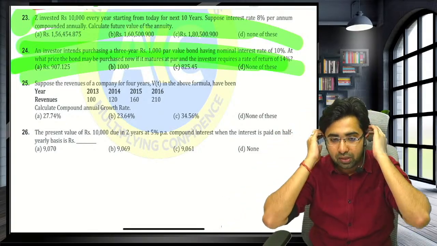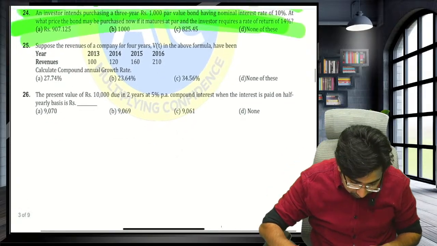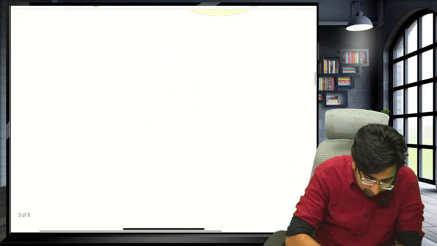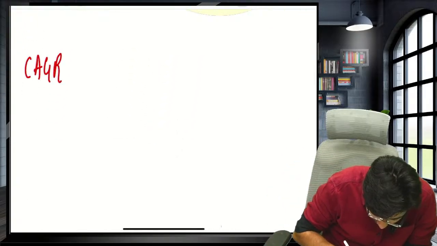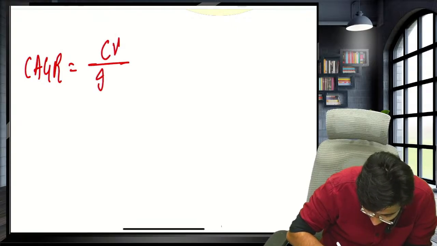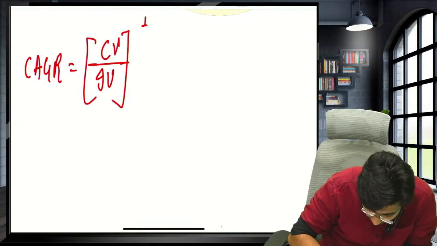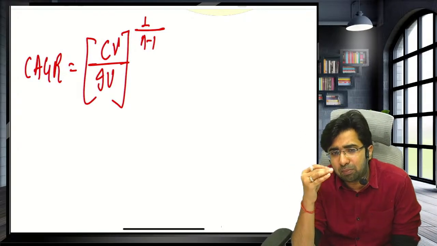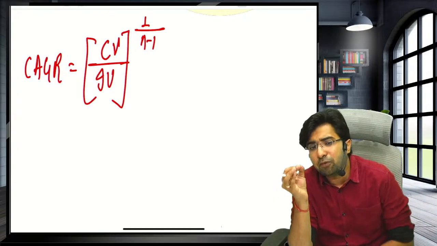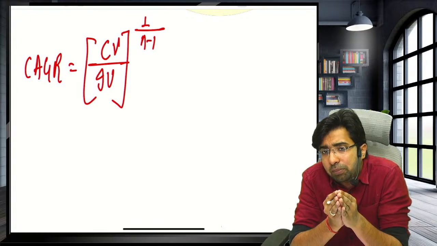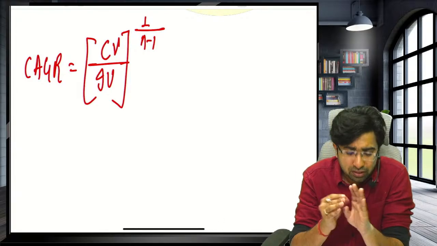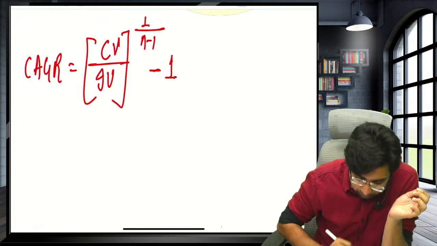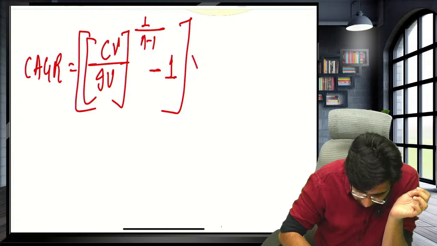Yes. Now, guys, CAGR. Now see guys. What is the formula for CAGR? Guys, the formula for CAGR is current value divided by initial value, whole raised to the power of 1 upon n minus 1. Sir, what is n minus 1? Guys, n is the number of years less 1, because here I have to take the number of periods, and the number of periods is always 1 less than the number of years. Minus 1. And whole multiplied by 100.